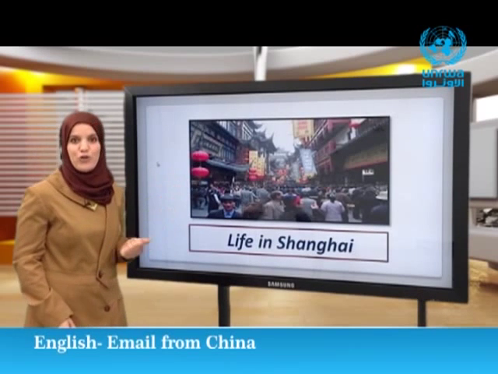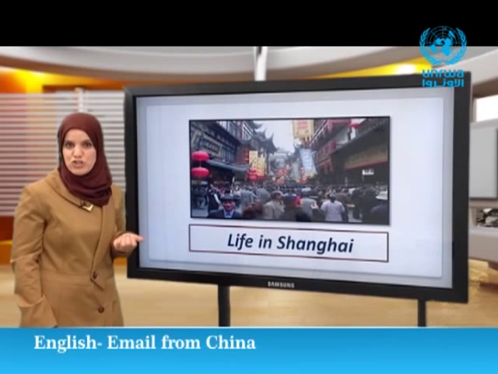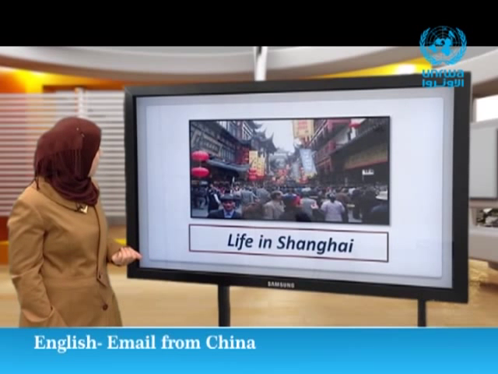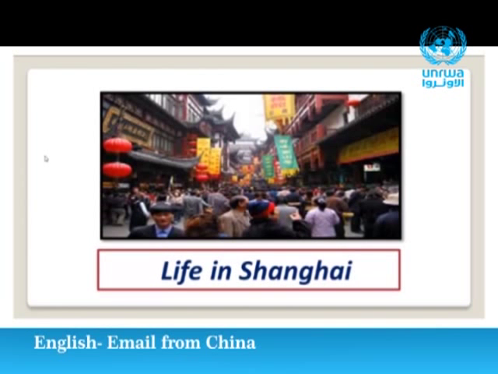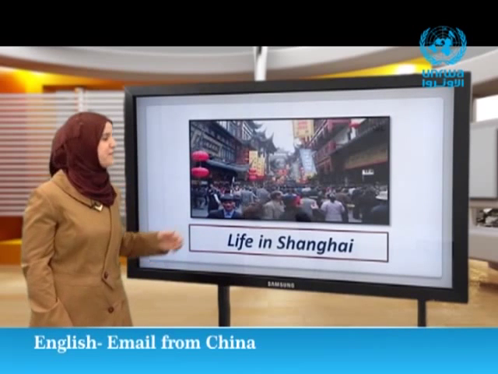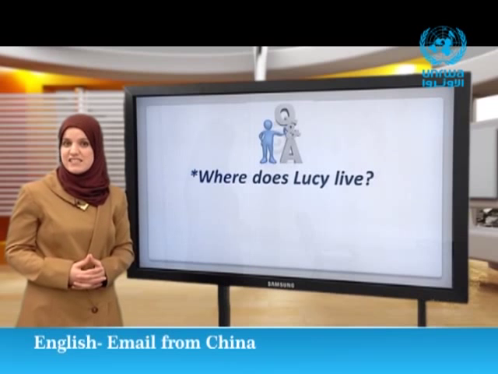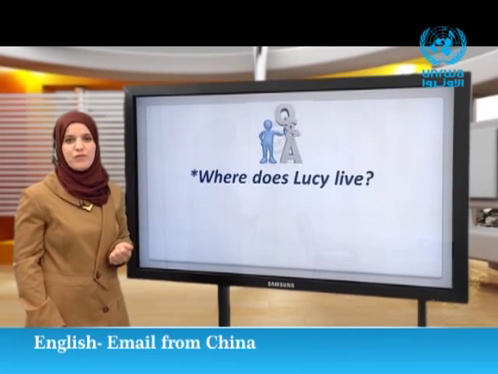Great. Of course, this picture, because this is a crowded street in China. People are busy all the time. So, this picture represents life in Shanghai. Now, let's answer this WH question. Where does Lucy live now?